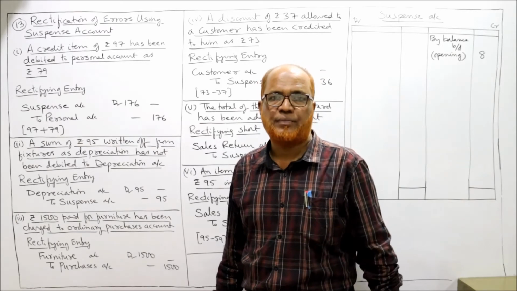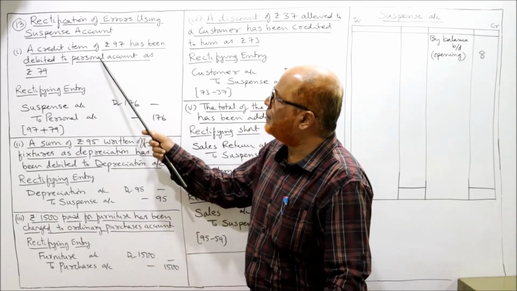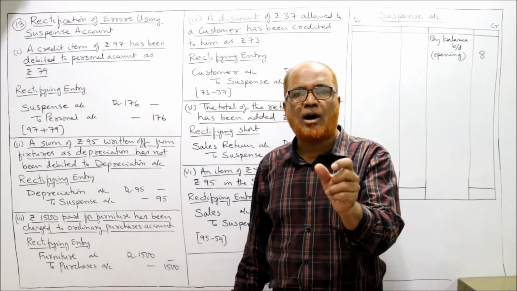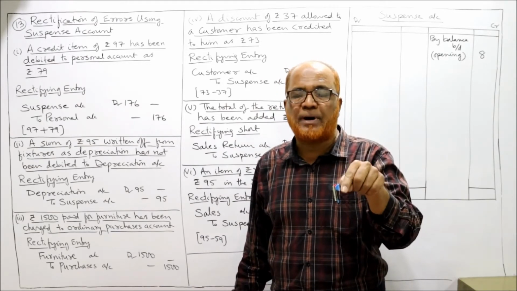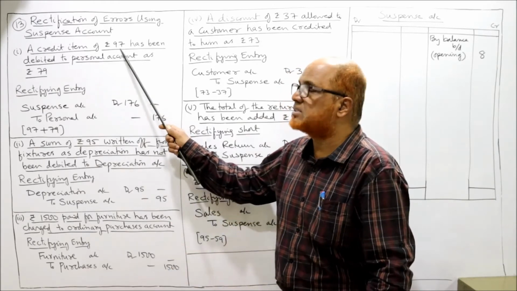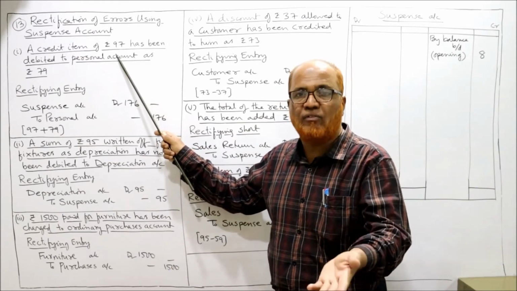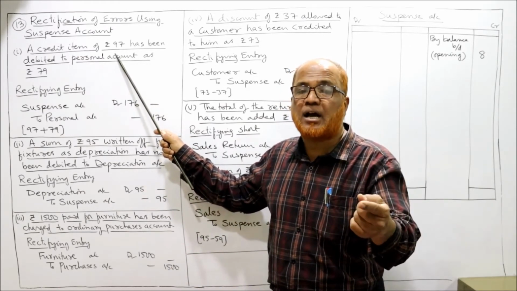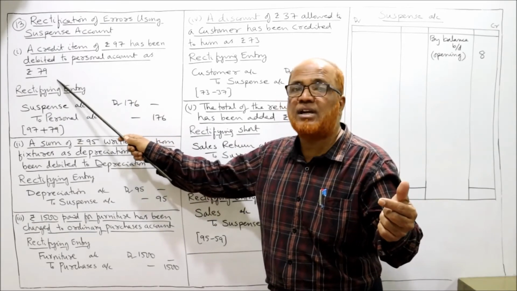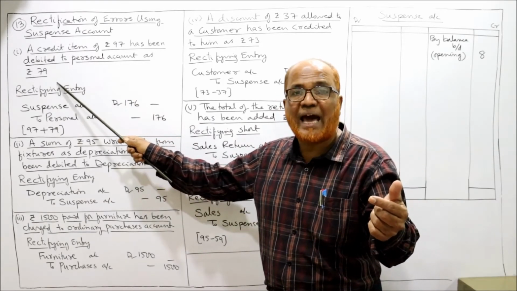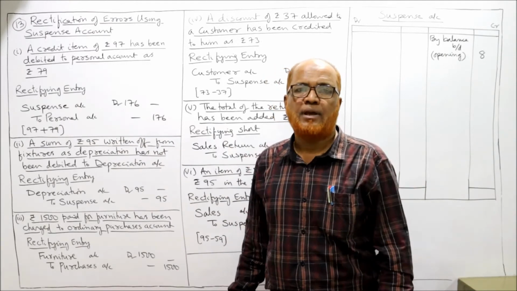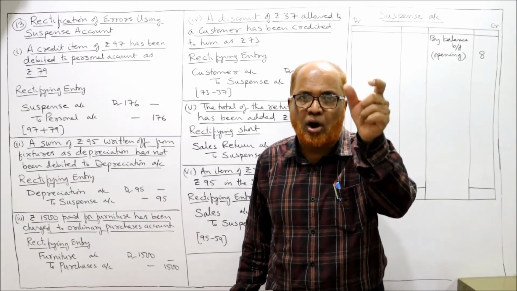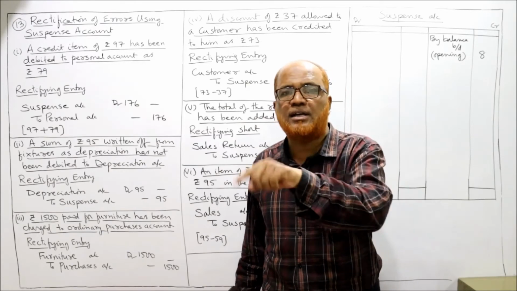Now we credit. Which account will we credit? The personal account. The personal account we will credit by how much amount? Actually, the personal account should have been credited by 97, which is not credited. By mistake, how much is debited? 79 is debited. To cancel this wrong debit of 79, we have to credit 79.